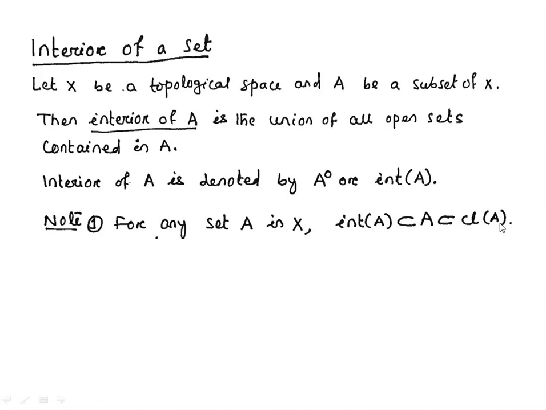That means the smallest closed set containing A is the closure of A. So this inclusion is obvious: the interior of A is a subset of A, and A is a subset of the closure of A, because the closure of A contains A, since it is the intersection of all closed sets containing A.